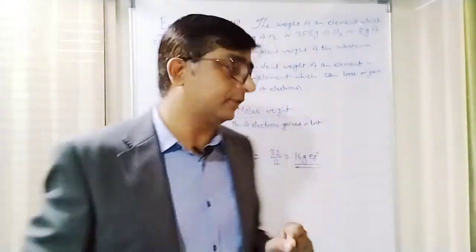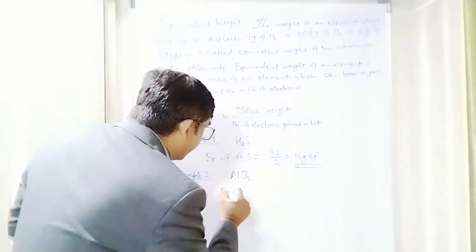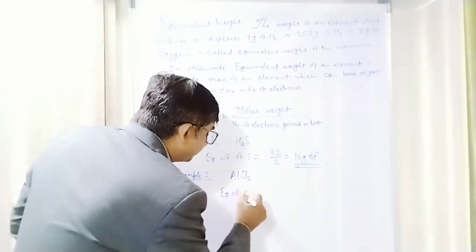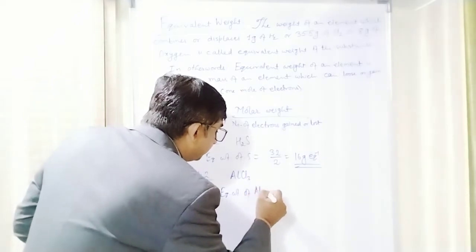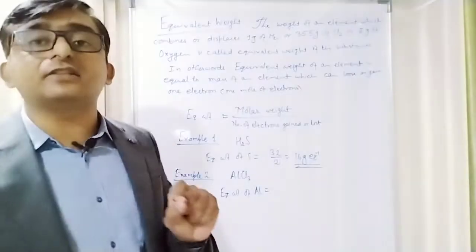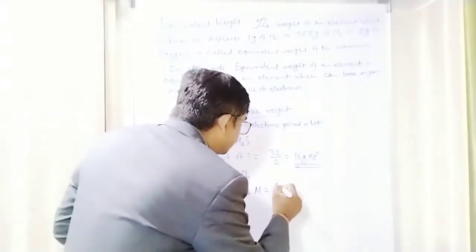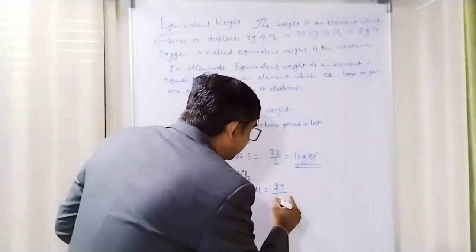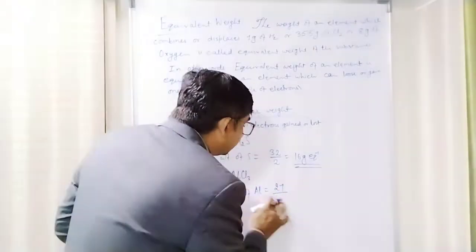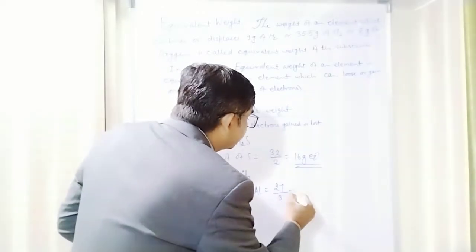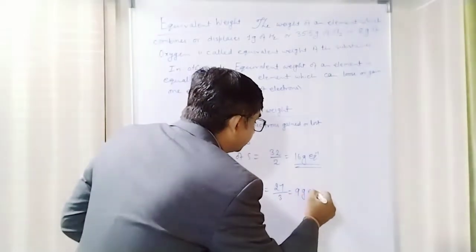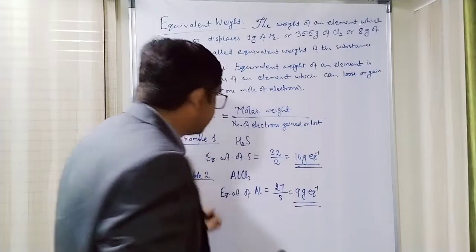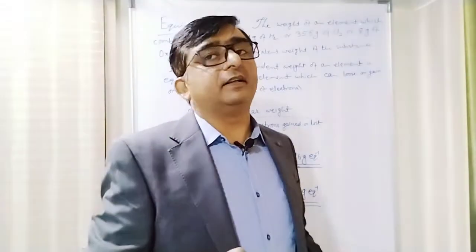The equivalent weight of aluminium will be equal to its atomic weight, 27 gram, upon the number of chlorine atoms, which is 3, so that is 9 gram per equivalent. So the equivalent weight of aluminium here becomes 9 gram.